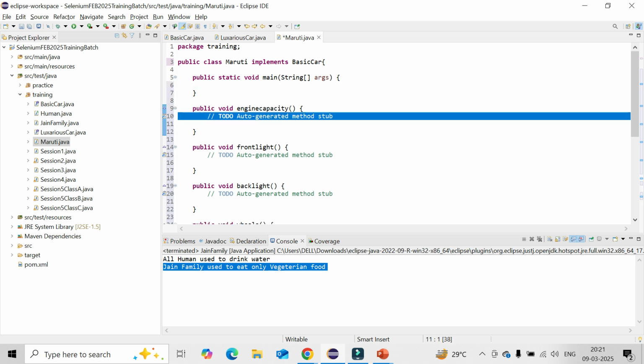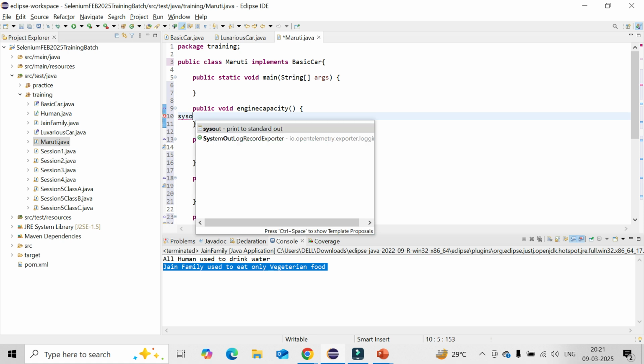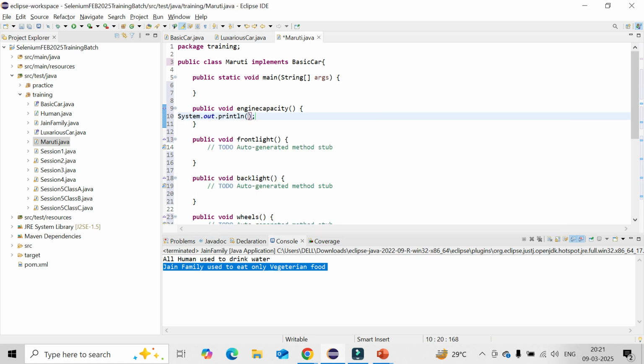So I can give the engine capacity, say 1000 cc, within double quotes. Front light, say 2 front lights. Back light, say 2 back lights.